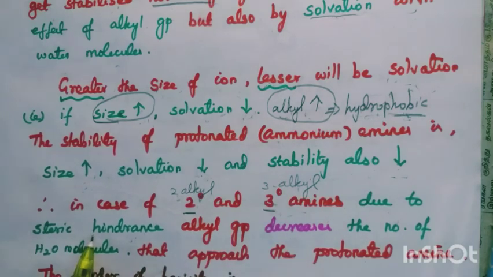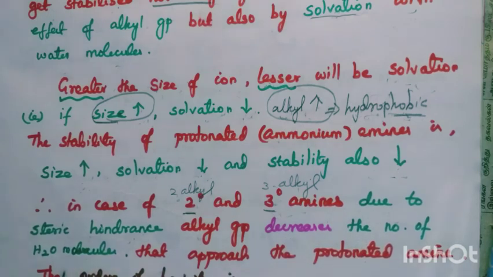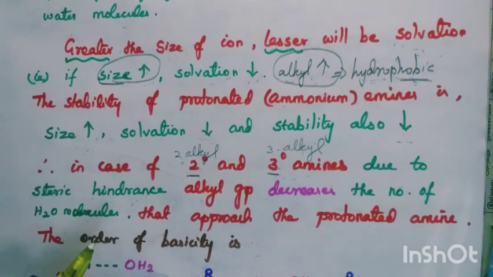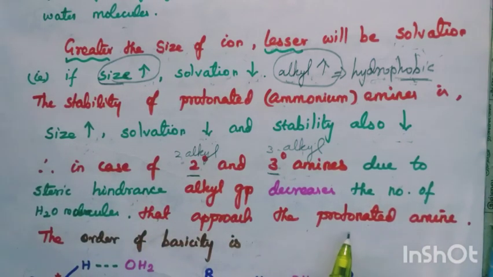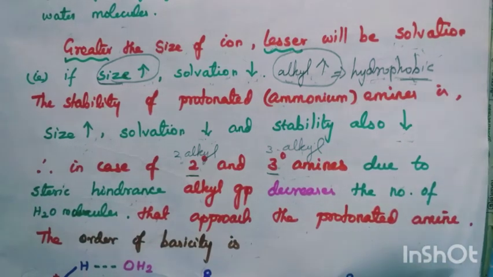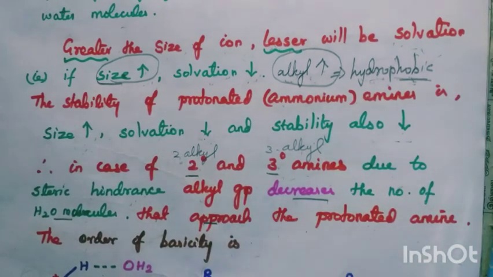So there occurs steric hindrance due to the alkyl groups, which decreases the number of water molecules. Since there are more alkyl groups around the nitrogen, it can't form one more bond with water molecules. Therefore, the approach of water molecules to the protonated amines decreases. That nitrogen is already bulkier and the water molecules cannot form a bond with it.